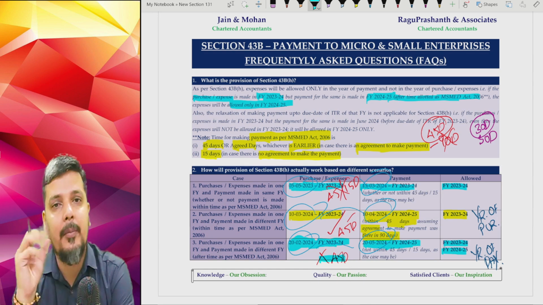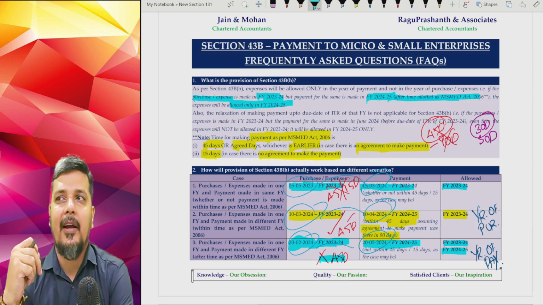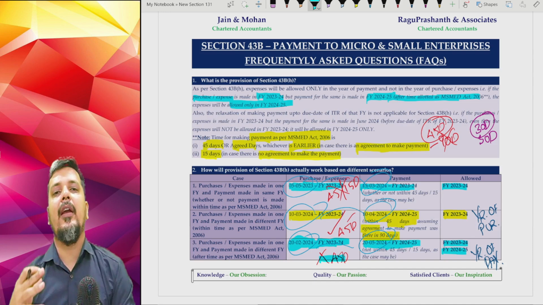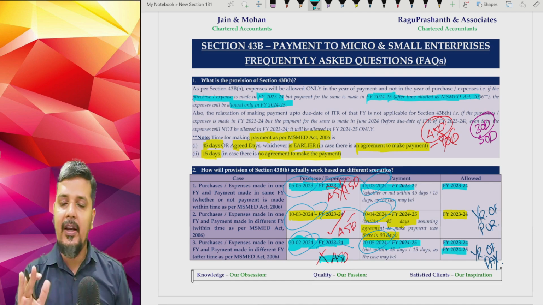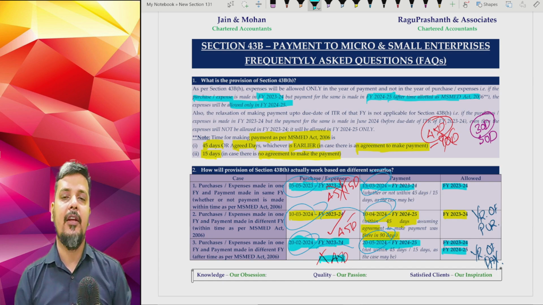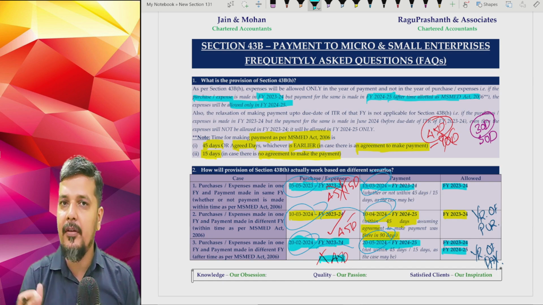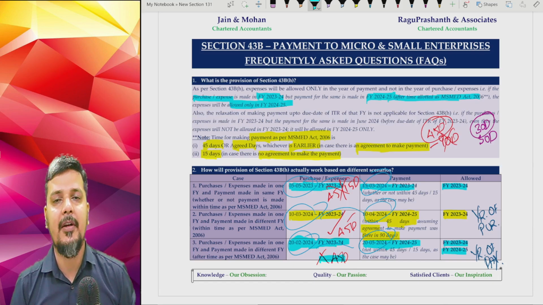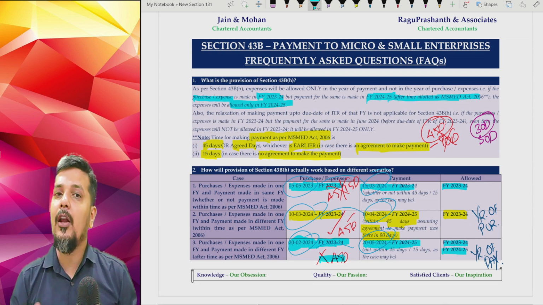Now, two important aspects. First is a rumor which is spreading in the market, assuming that, okay, we'll plan our purchases somewhere in the end of Feb or March so that we'll escape this provision. No, it is not like that. Even if you planned your purchases in the end of Feb or March, and if the payment is not made within the time frame of MSME Act, it will be disallowed in the year of purchase. It will be allowed only in the year of payment.